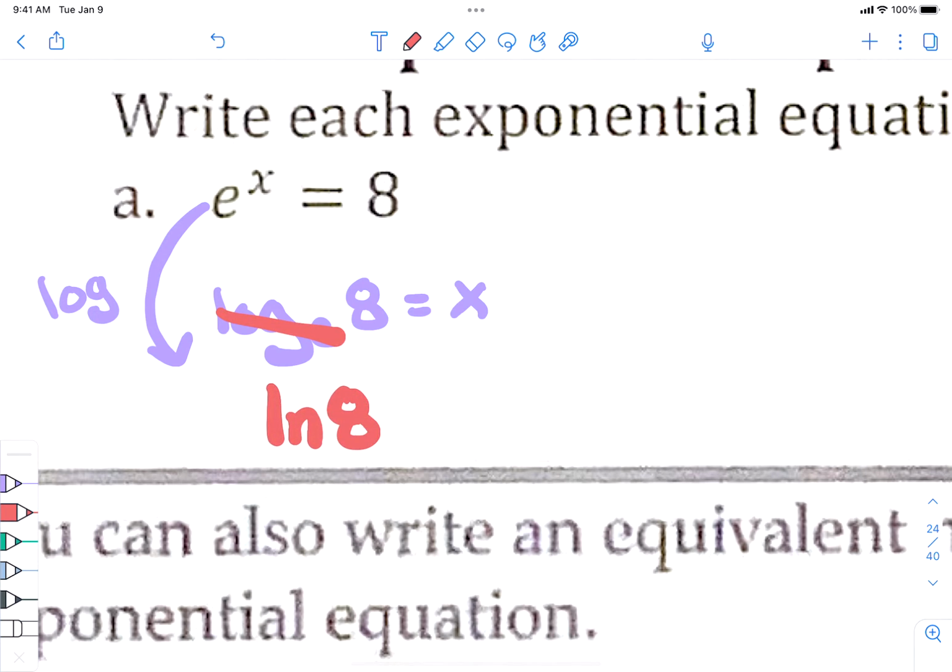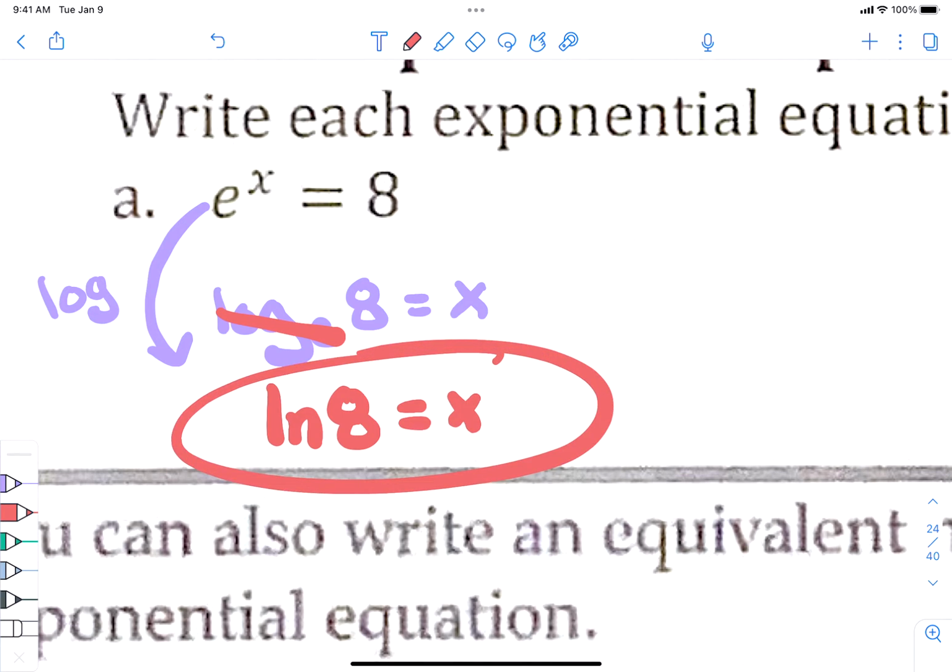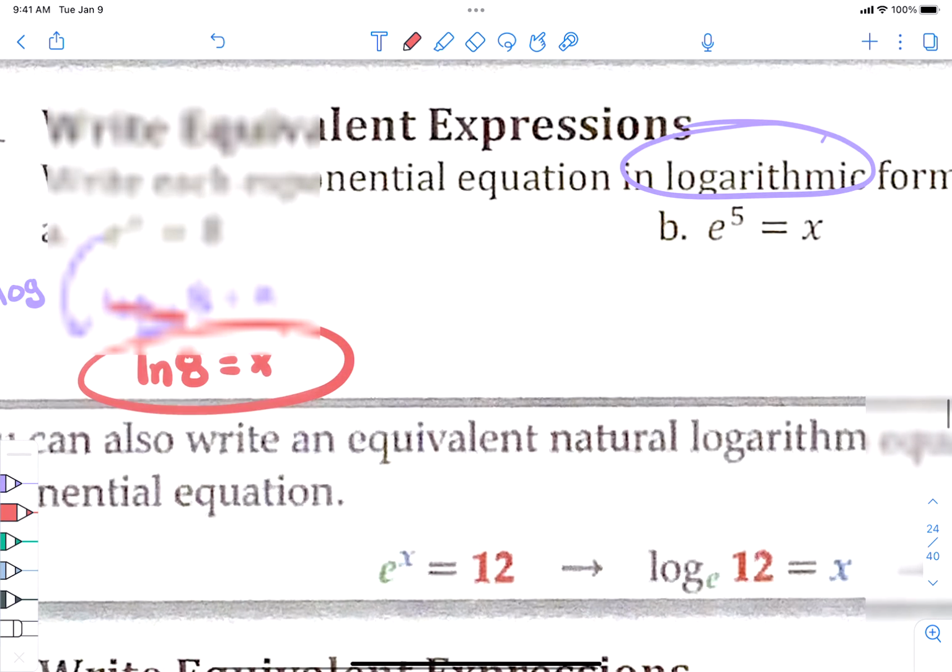So we write him more properly as ln of x. And that is how we do our switcheroo, right? It's the same as what we were doing before, but we're just renaming him as ln rather than calling him log base e. Same thing, okay? Let's go over to part B, same principle.